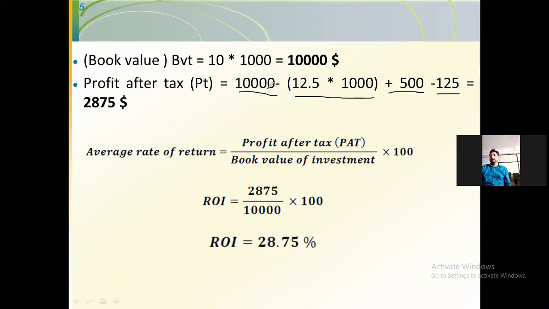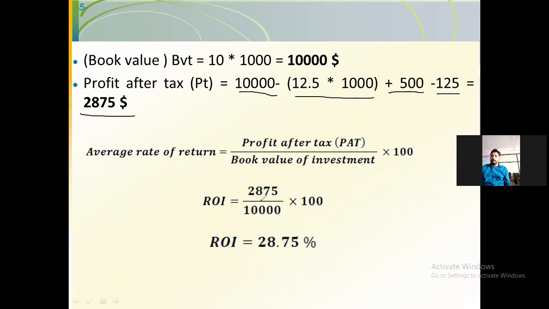So initial investment minus the profit you are earning from that particular business. I think you will get 2,875. Then we can calculate the average rate of return on the investment. It will be equal to profit after tax divided by book value of investment, multiplied by 100.